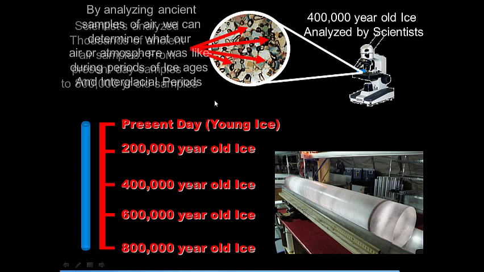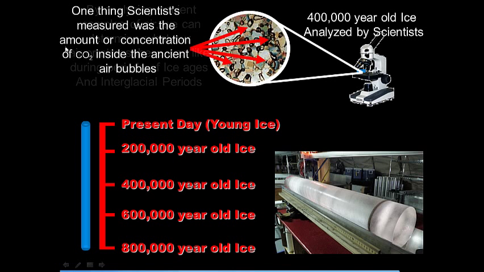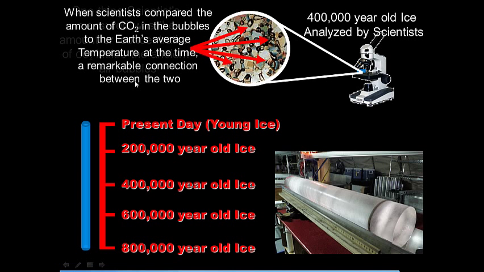Okay, so by analyzing ancient samples of air, we can determine what our atmosphere was like during periods of ice ages and periods in between ice ages. We call these interglacial periods. One thing scientists measured was the concentration of CO2 inside the ancient air bubbles. When scientists compared the amount of CO2 in the bubbles to the Earth's average temperature at that time, a remarkable connection between the two was made.